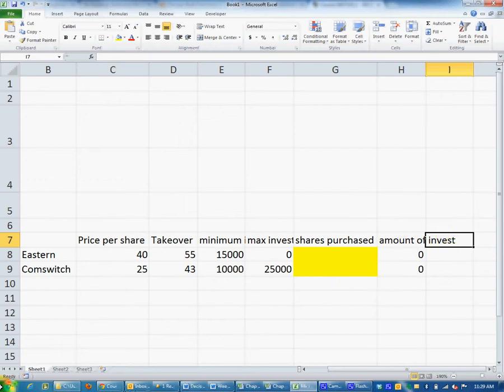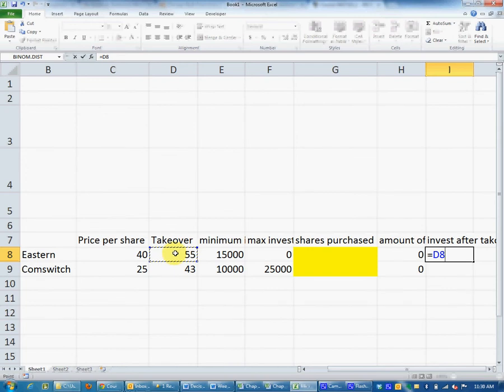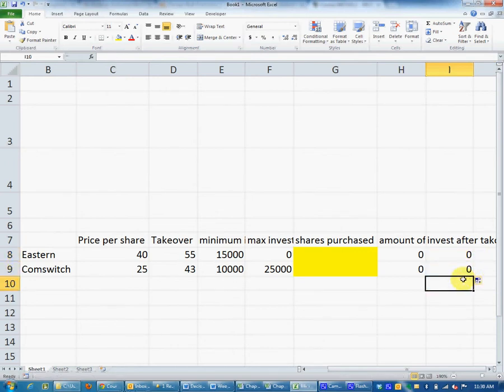Okay, next thing is, what does your investment look like after the takeover? So we're ultimately wanting to figure out what your profit is. So we need to figure out investment before the takeover and investment after the takeover. So here is invest after takeover. And to do that, we're just going to multiply the takeover price, which is D8, times the shares purchased. D8 times G8. And same thing, we're just going to drag that right down. Okay?